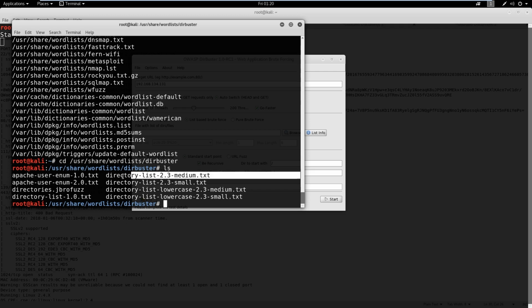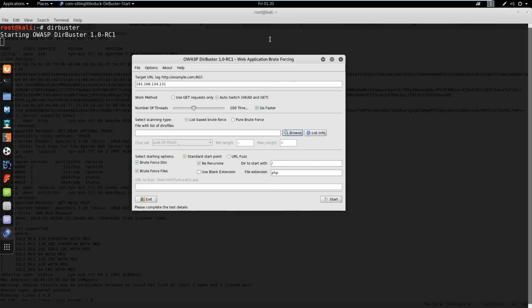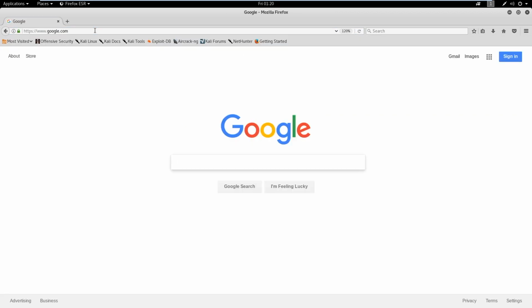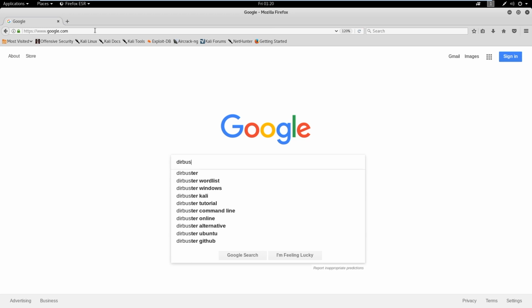I did find that the medium doesn't find everything, so the more the better. It might take a little longer, but it's better to be more thorough. So let's go ahead and go back to a web browser, go out to Google, and type in just dirbuster word list, just like this.